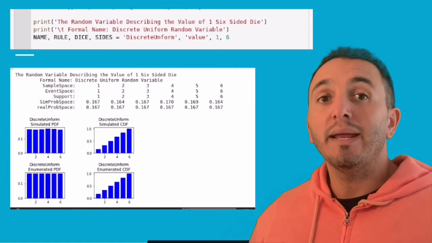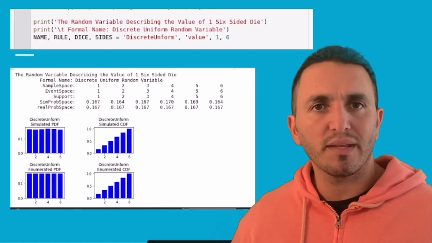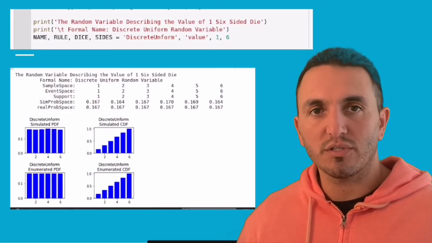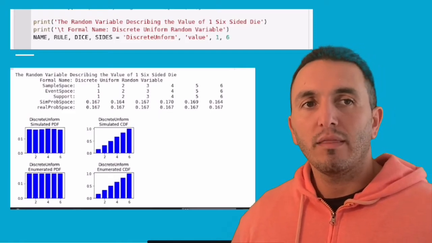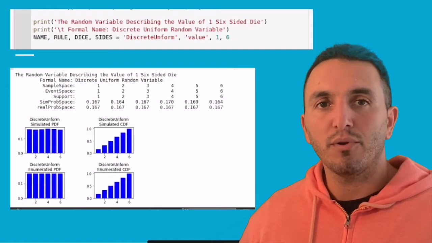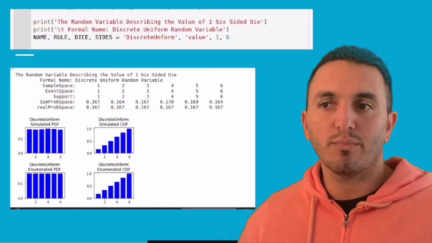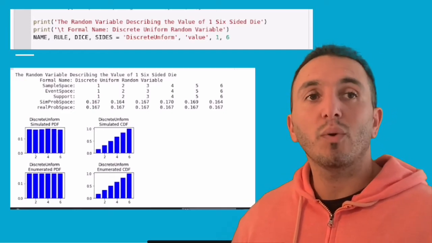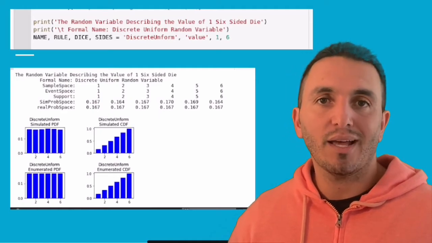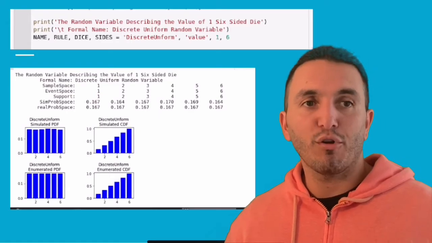Notice here you have the PDF, the probability distribution function, and the CDF. If you aren't sure about this, the CDF is the cumulative distribution function. All that means is it's giving us the probability that the random variable returns a number less than or equal to that number. So there's a difference between saying what's the probability that a single die will be 6, that's 1 over 6, and what's the probability that the value on a single die will be 3 or less, that's half. So that's the probability versus the cumulative distribution.